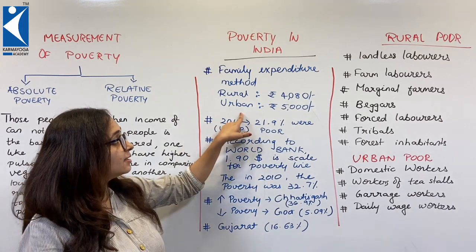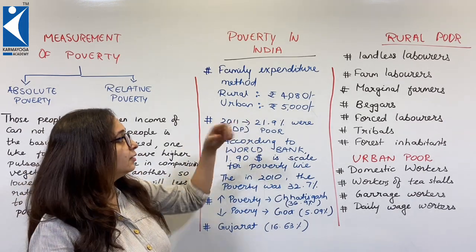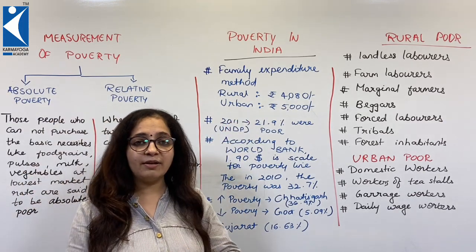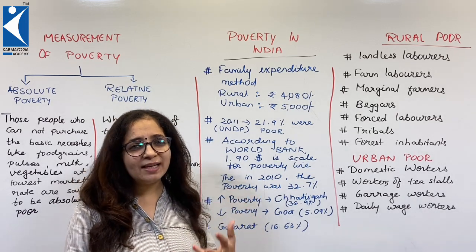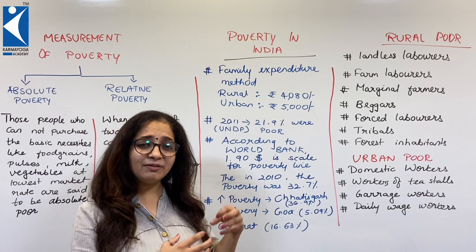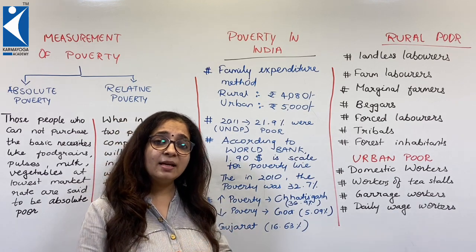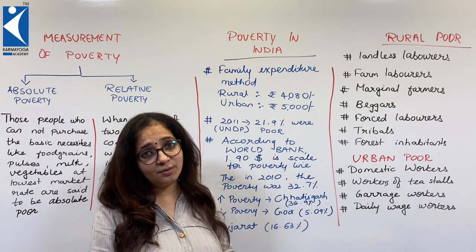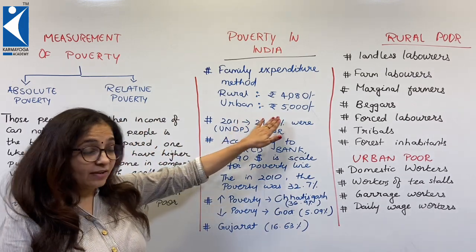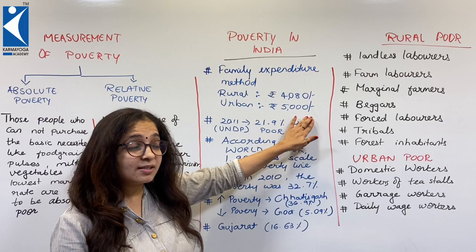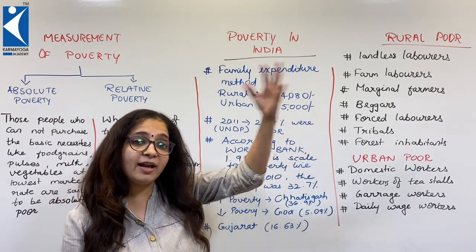And if you are in a city, that is an urban area, you need 5,000 rupees to survive for your basics. Isn't this amount very less? I mean, can a family with 5,000 rupees in any city manage the basics for the entire month? I don't think so. And having such low numbers, we still have higher poverty.